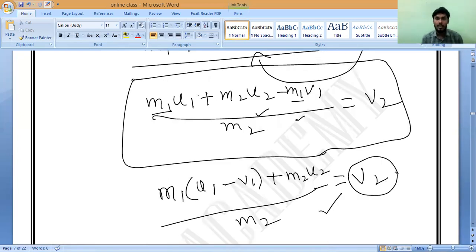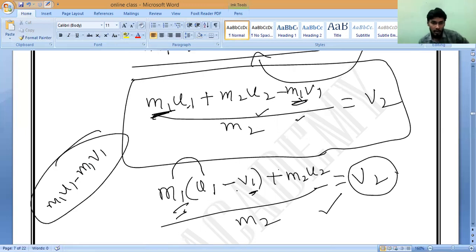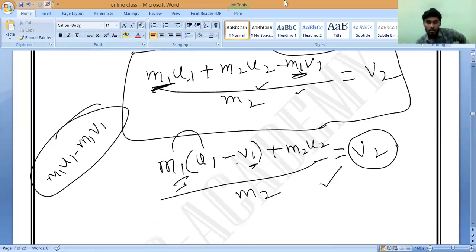Here M1 is common in these two terms, so M1 is brought outside, U1 minus V1. Again if you expand, M1 into U1, next M1 into minus V1, minus M1V1, same thing will come. Yes, you can substitute in this formula also and you will get the same answer.